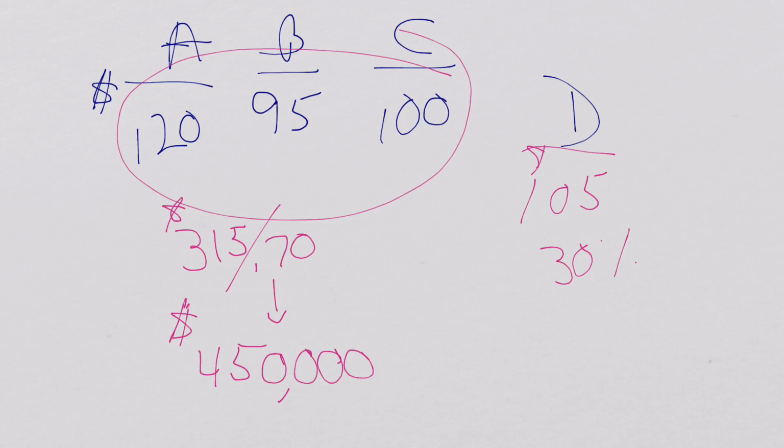So 450, and the way to approach these problems is to look at the inside. When you've got someone coming in from the outside, and they're going to put the money inside the partnership, you've got to look and say, okay, what's in there now? What does that represent? What is it going to represent? So what's in there now is the 315. It's going to represent 70%. That means 450. So if this guy David is coming in and he's going to get 30% for 105,